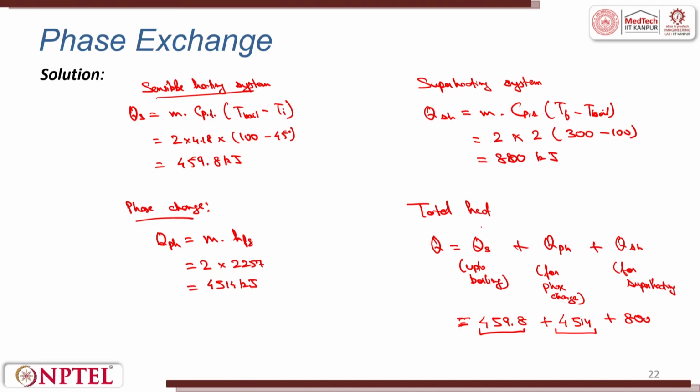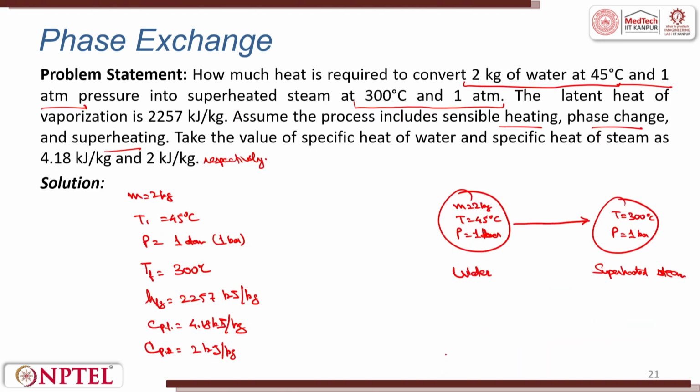From 100 degrees to 300 degrees, this much heat is required. This total turns out to be 5773.8 kilojoules of heat. It is the total heat. So here Q is equal to 5773.8 kilojoules. This is my answer.